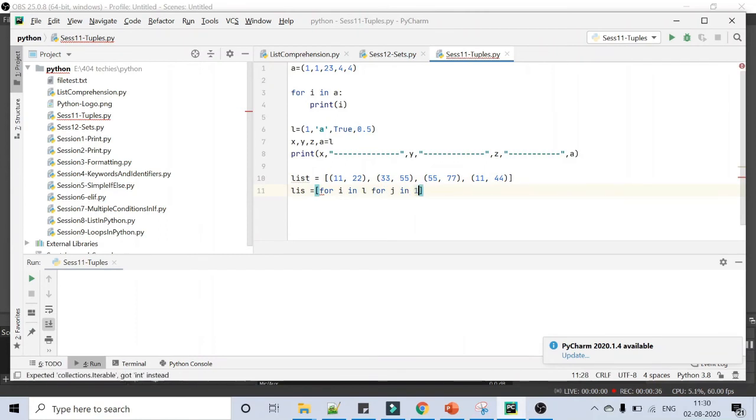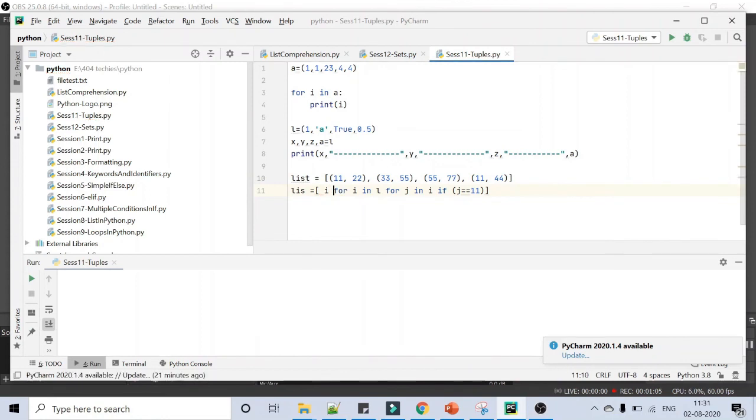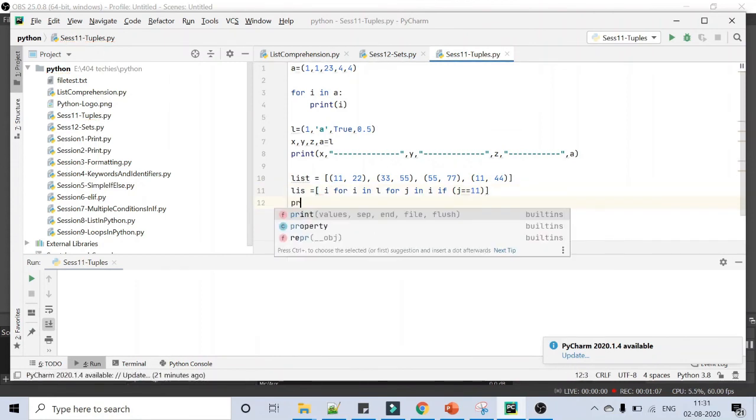In i each tuple will be stored, and in j each data inside the tuple will be stored. Now I am checking if j equal to 11. If the data inside the tuple contains 11, we are going to print that tuple. I'm going to print i. Finally, I am printing the list.